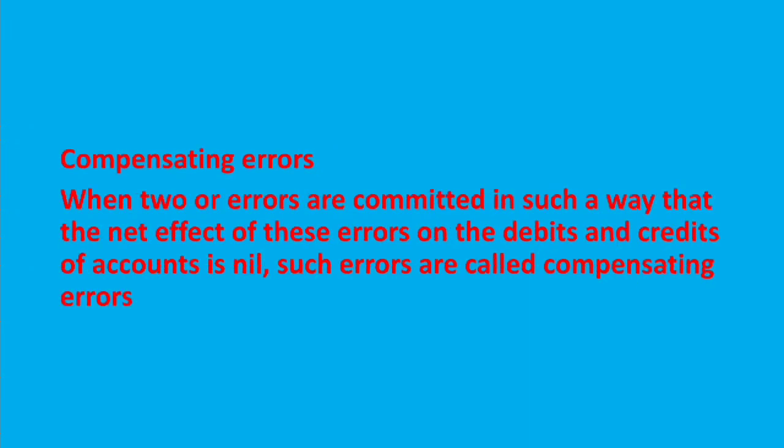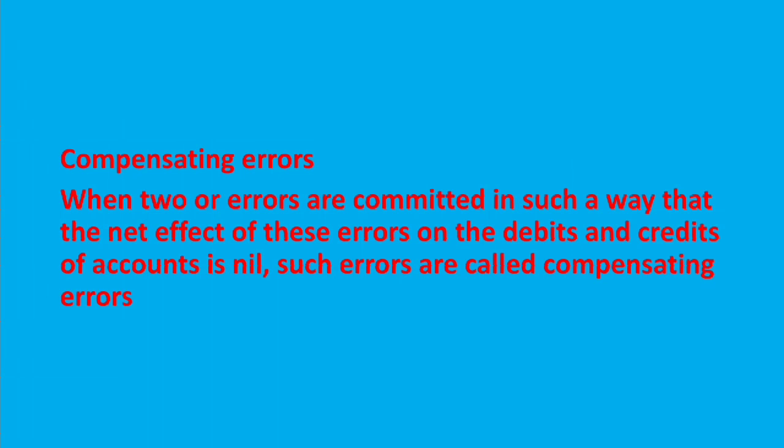Now the last one, compensating errors. When two errors happen in such a way that the effect of one error is cancelled by the effect of some other error, then such errors are called compensating errors. For example, purchases book has been overcast by rupees 10,000, which leads to extra debit to the purchases account. Extra debit of 10,000 to purchases account.